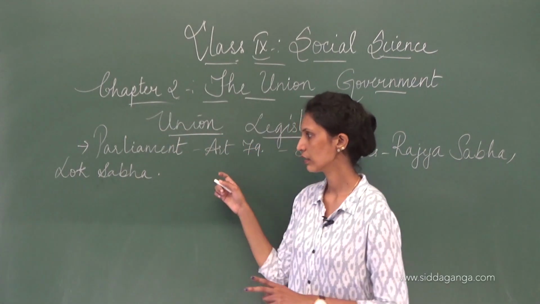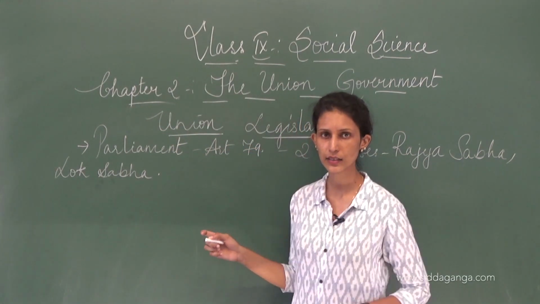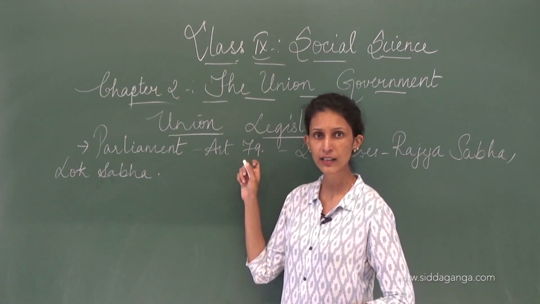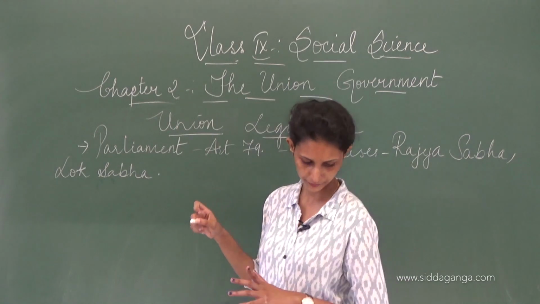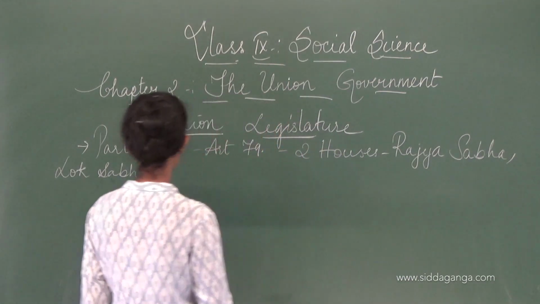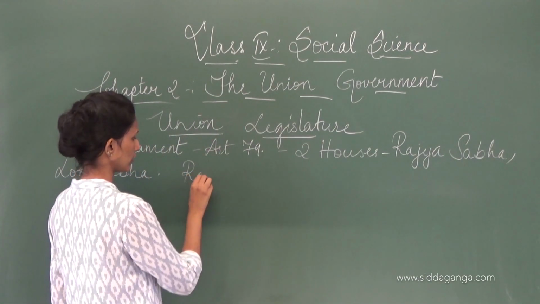Which are there? Lok Sabha and the Rajya Sabha. Which article gives provision to form the parliament? Article 79. Okay. So today we'll move on again into, first we'll move into the Rajya Sabha.